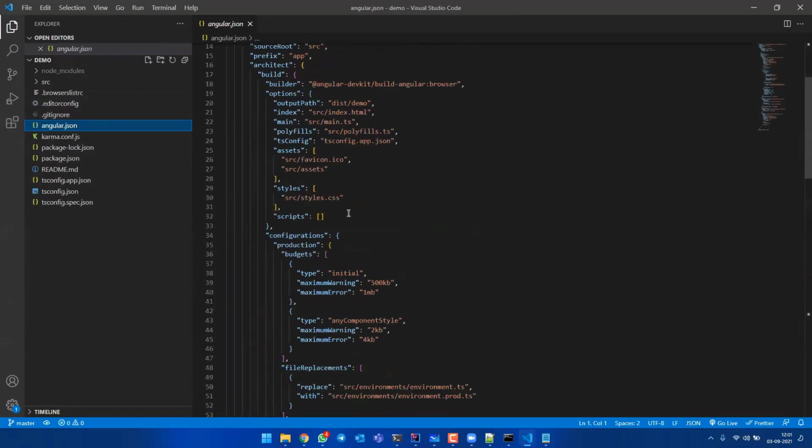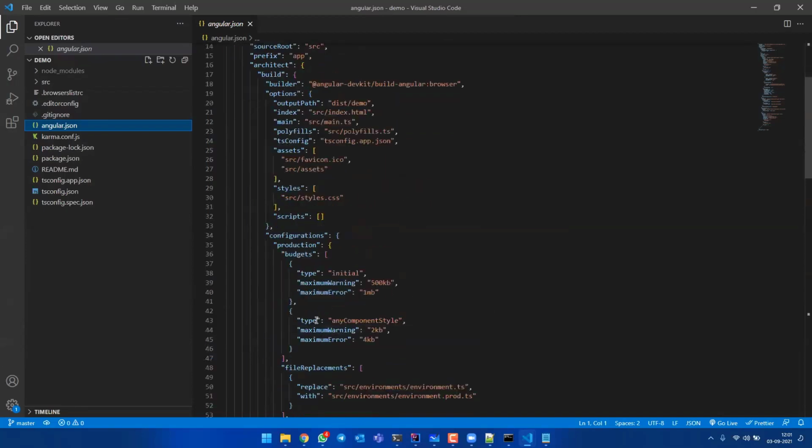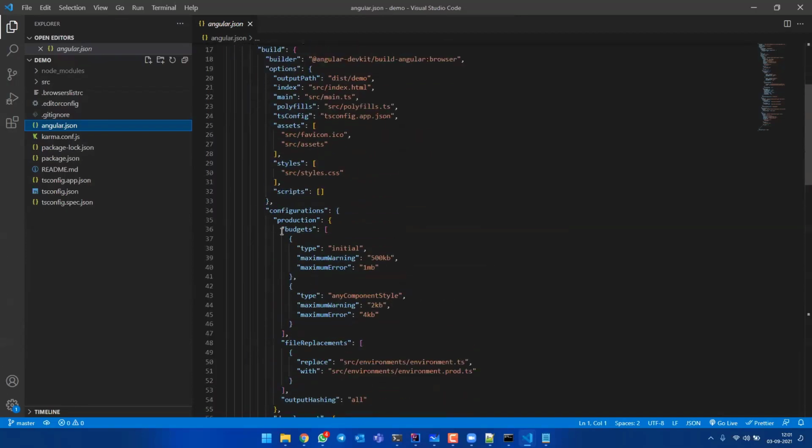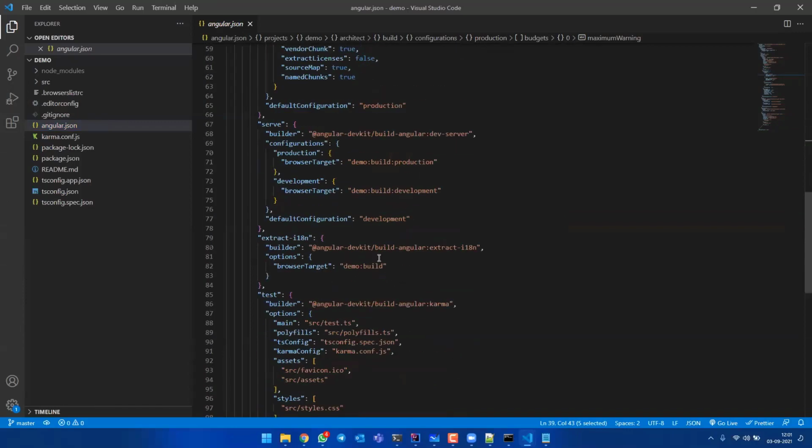For example, in budgets, if I change 500 KB to 5 MB, a warning will not be shown whenever the size limit of 500 KB is crossed. So I can do a lot of settings in angular.json.